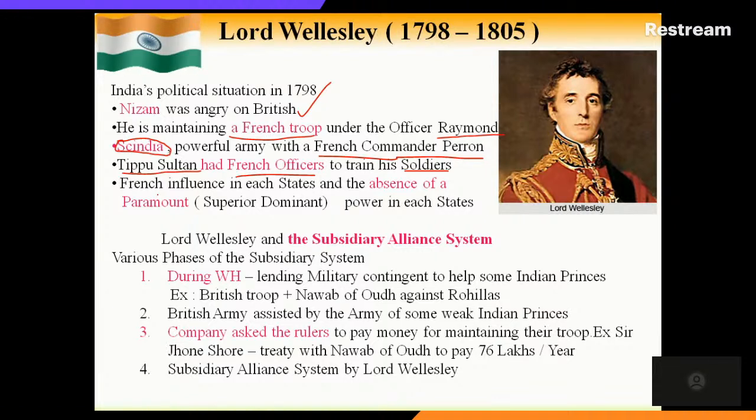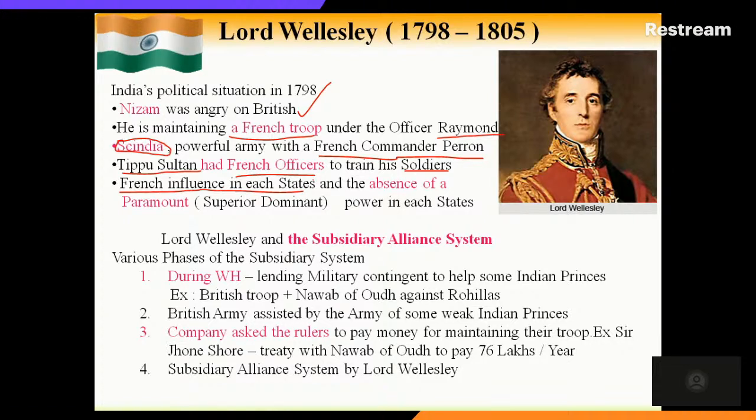So we can say there was French influence in each state. This is the example I mentioned. The Nizam maintained a French troop, the Maratha chiefs had French commanders, and Tipu Sultan also had French officers. So there was French influence in each state.